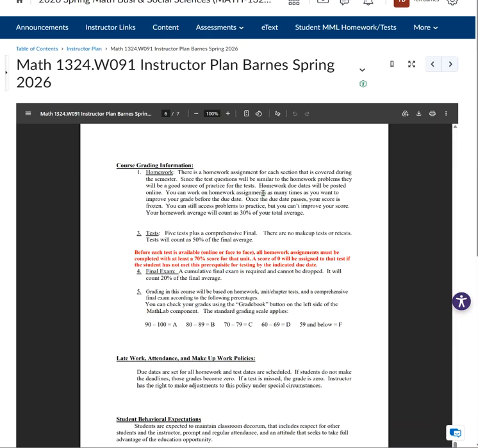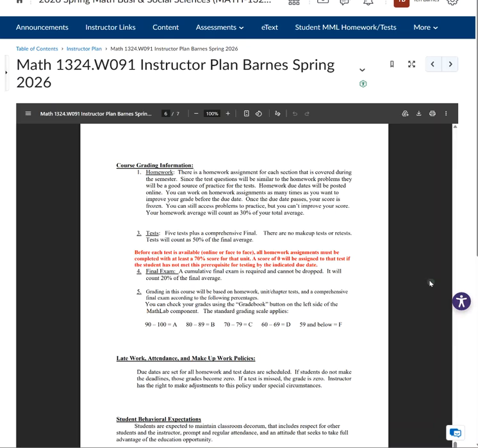Tests: you have 2 tries on each test. The higher of the 2 will count in your average. Now, you don't have to take it twice. If you do really well one time, that's great. But if you don't do what you want, you can take it a second time. That counts 50% of your final average.